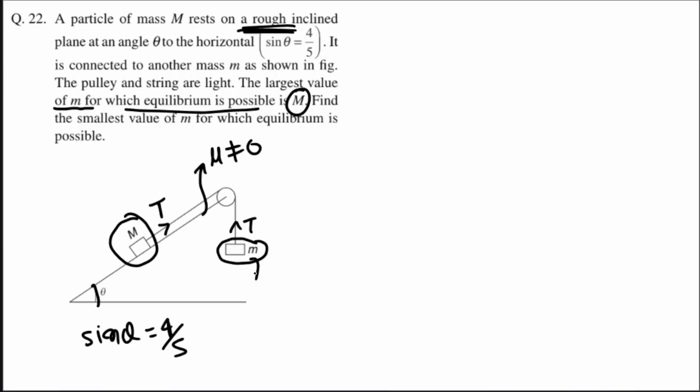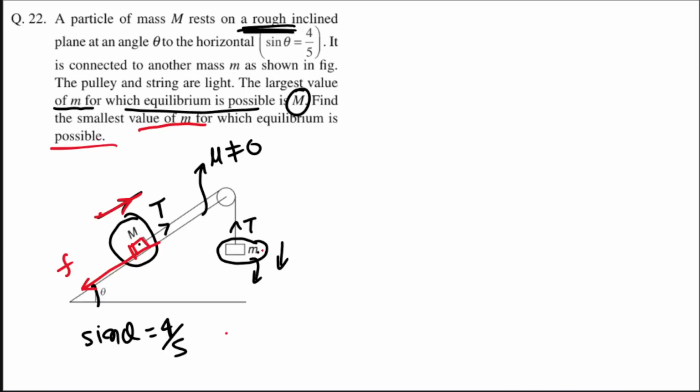Now look, as this small m becomes heavy, it will have a tendency to go down and in that case it will try to take this mass lying on the incline up the plane. Okay? So when we are talking about this small m having the largest value for equilibrium to be possible, we are actually talking about this M mass having a tendency to slide up. And if its tendency is to slide upward, in that case friction here will act in the downward direction. Okay, so this thing we need to figure out. Find the smallest value of m for which equilibrium is possible.